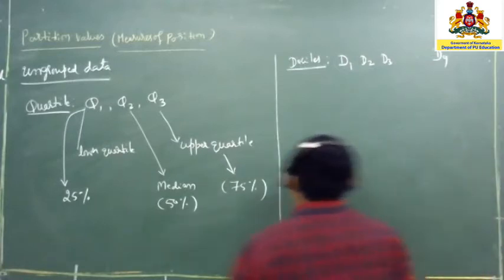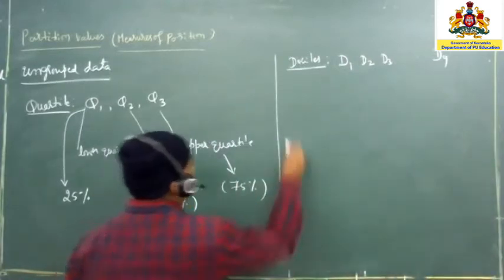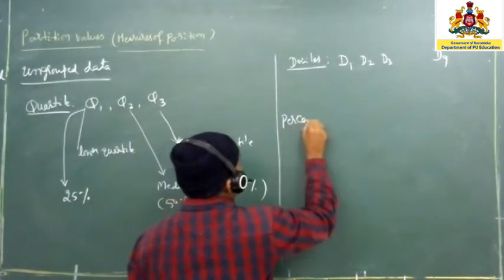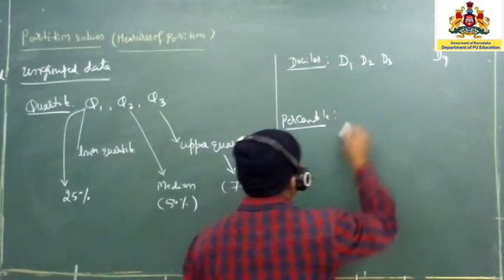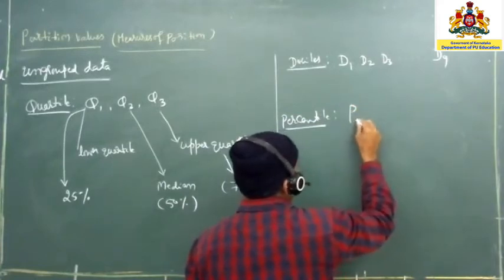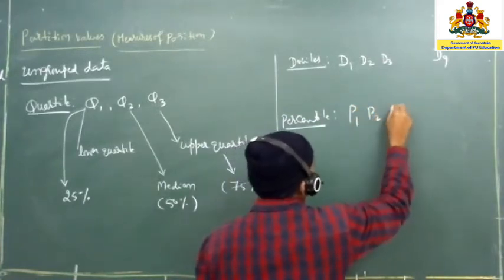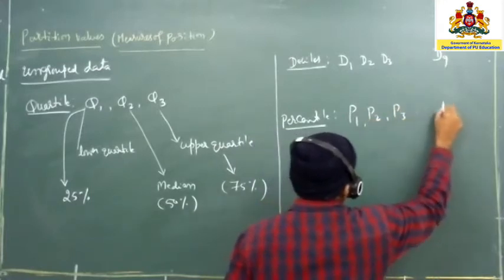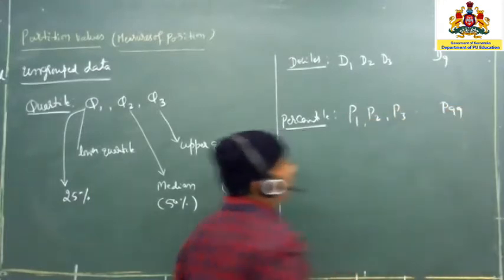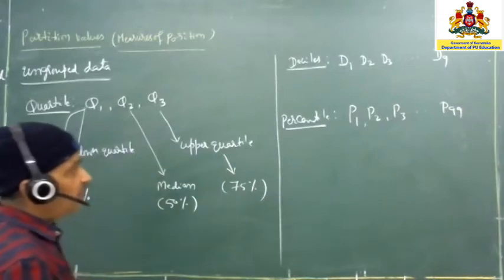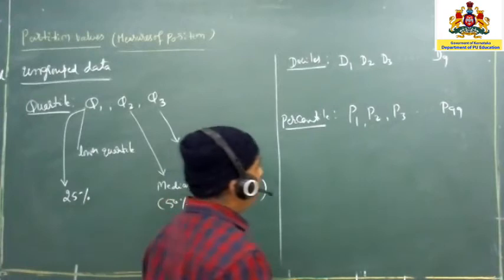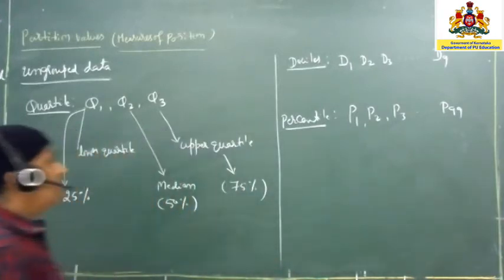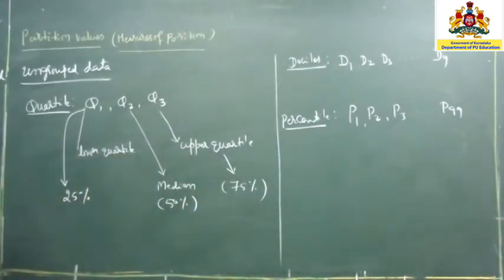Now, in the same way, the percentile. Percentiles are denoted by capital P, and there are P1, P2, P3, up to P99. P1, P2, P3 up to P99 are the partitions we are going to have here. So now, how to calculate all these things? Do we require a formula? Yes, we do require a formula.